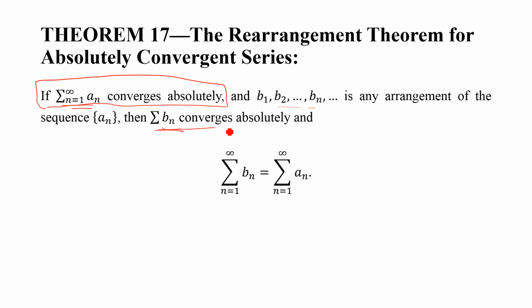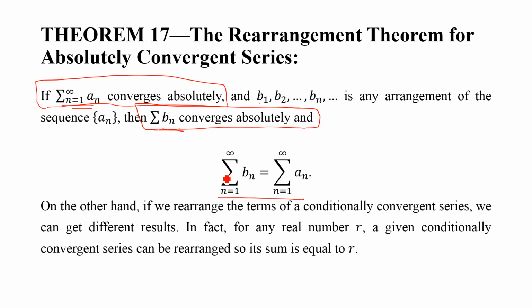Then sigma bn converges absolutely, and most important, both the series approach the same sum, that is, sigma bn is equal to sigma an.